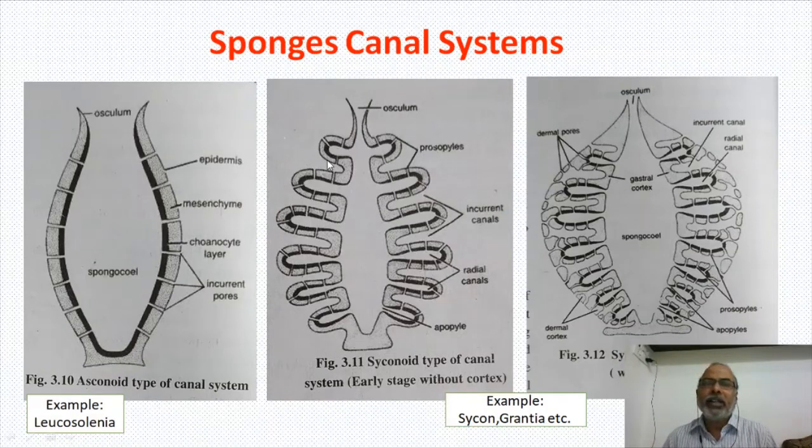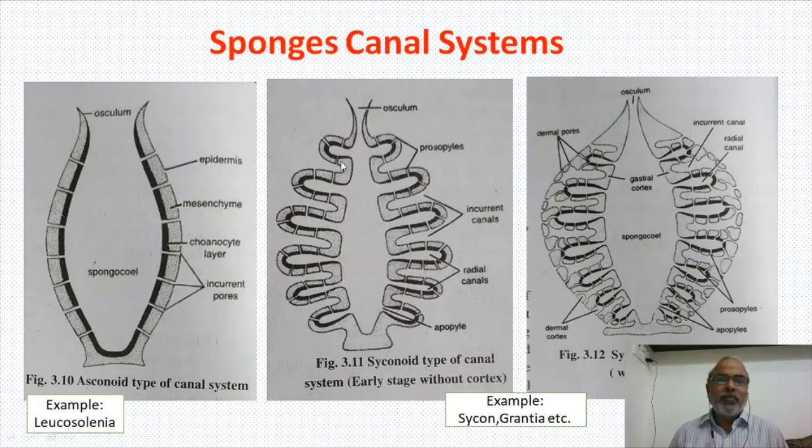This is the incurrent canal. The incurrent canal opens into the radial canal, the radial canal opens into the excurrent canal, the excurrent canal opens into the spongiocele, and the spongiocele opens outside through the osculum. So let me tell you once again: incurrent canal, radial canal, excurrent canal, spongiocele, outside. So this is very, very simple.